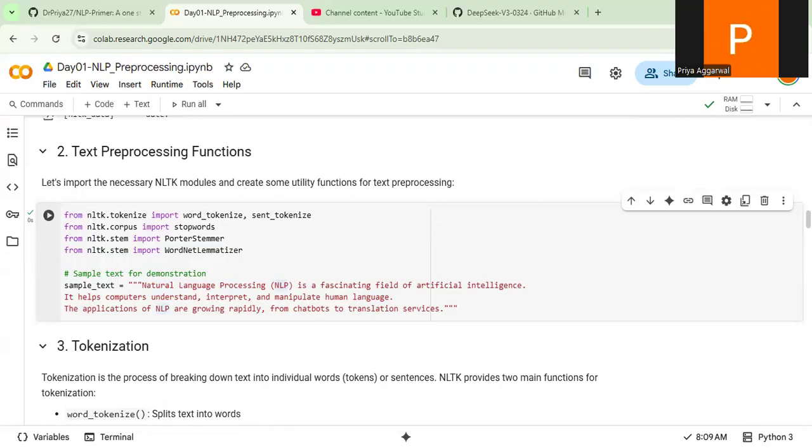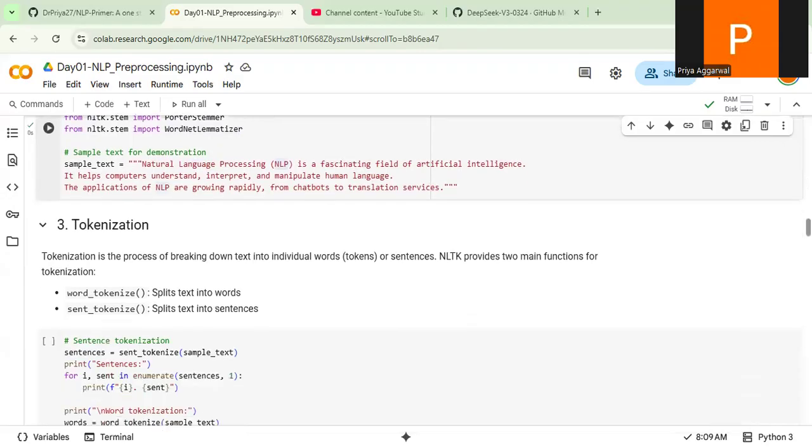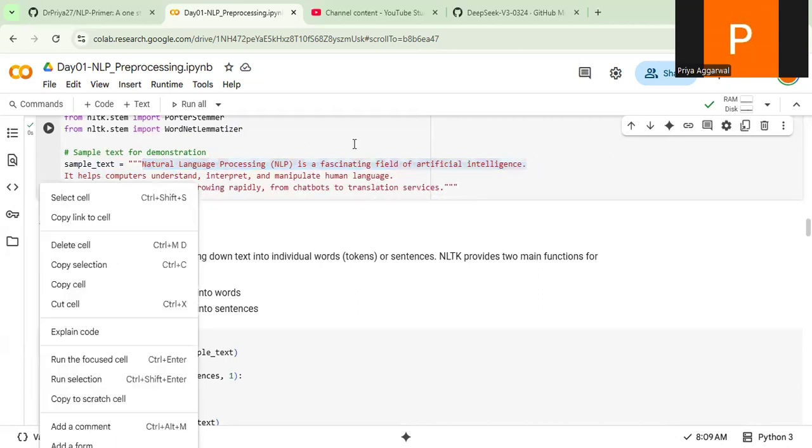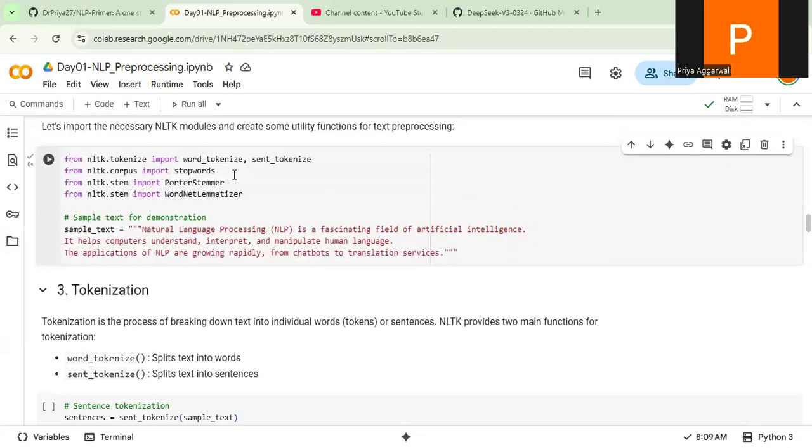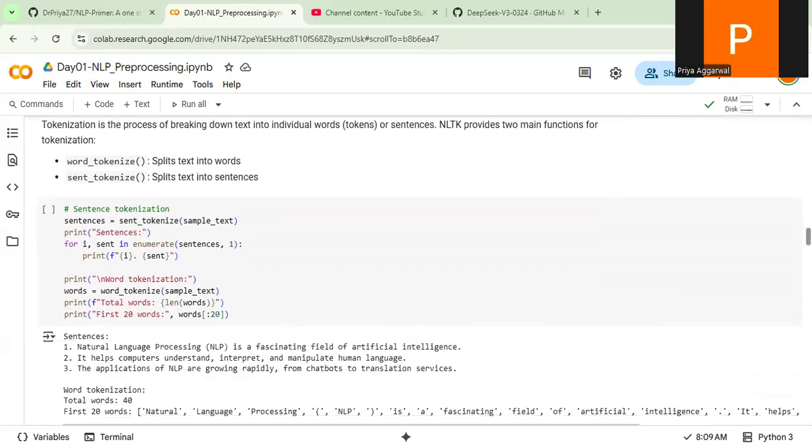So let us see. Word tokenization, as I said, splits the text into words. Sentence tokenization splits the text into sentences. For example, this is one of my sentences: natural language processing is a fascinating field of artificial intelligence. This will go in one place, and the next sentence will go in another place. So from nltk.tokenize, we need to import word_tokenize and sent_tokenize, right? Once we do that, let us go to some hands-on exercise.